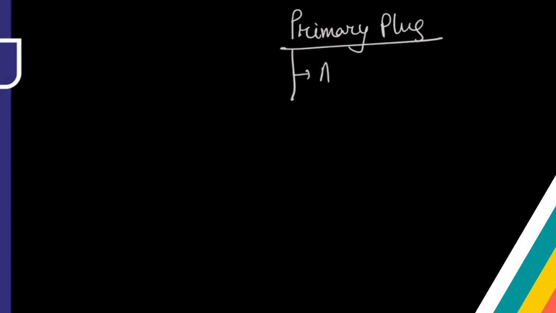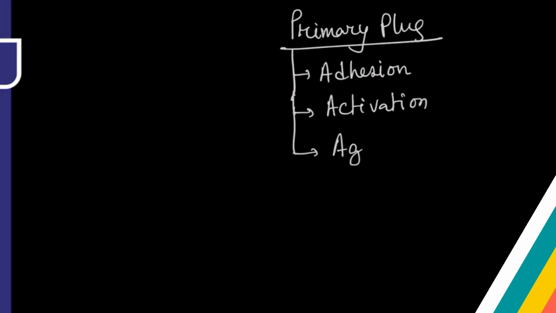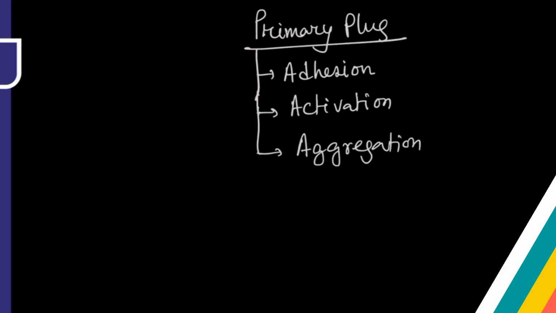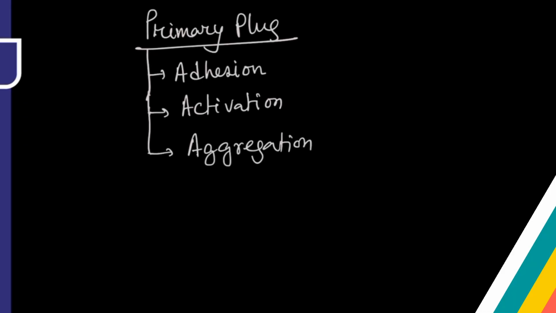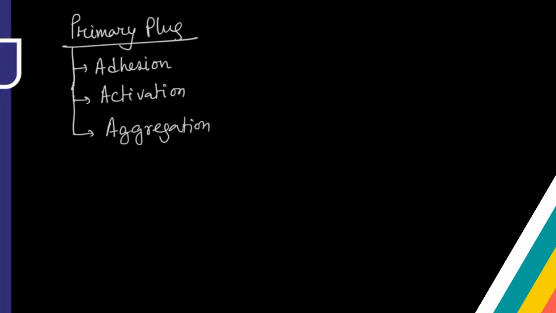Number 1, adhesion of platelet. Number 2, activation of platelet. And number 3, aggregation of platelet. By these 3 stages, the area where the vessel is injured will be plugged by the platelet initially. This is known as the primary platelet plug formation.